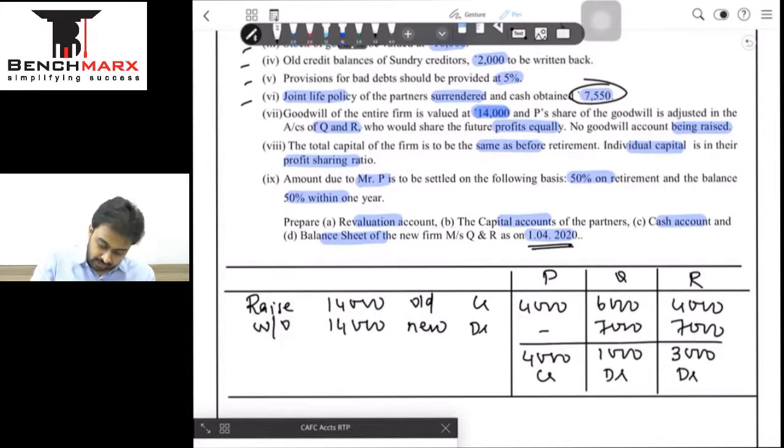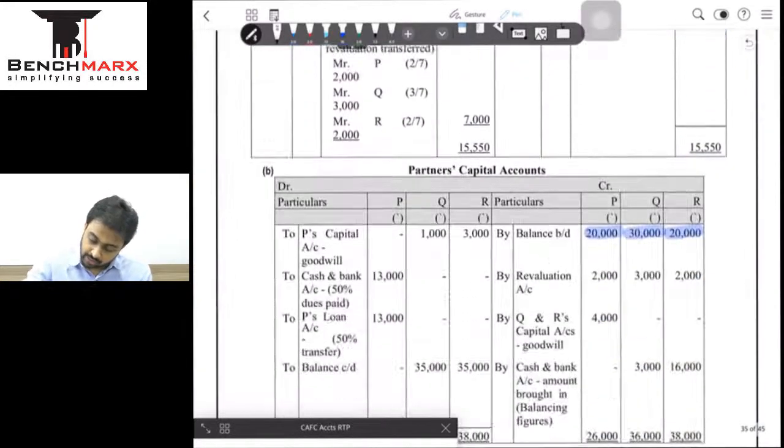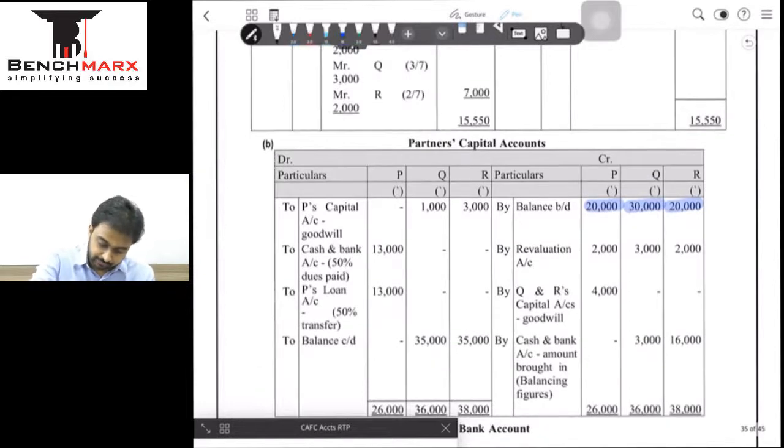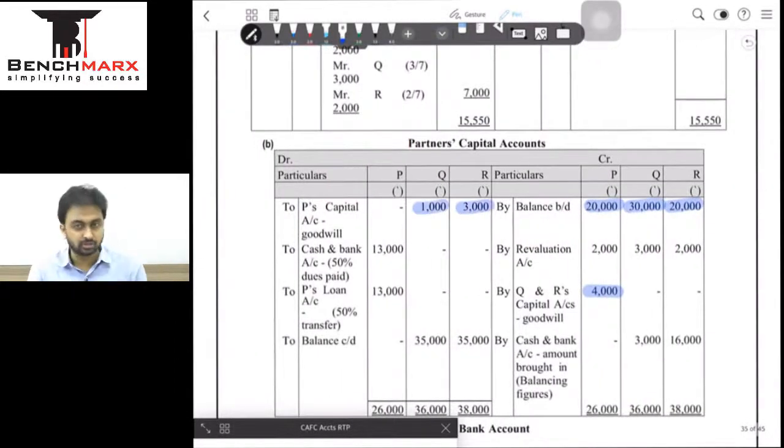This is how the net adjustment has been done, and this is definitely in the gain ratio. It works out to be in the gain ratio because we are knocking off old and new, and the difference between old and new is always the gain or the sacrifice ratio, as the case is. So we'll go to Mr. P account and credit rupees 4,000, which is sitting here, and then we'll debit Q and R by 1,000 and 3,000. So we have done the goodwill का adjustment as well.